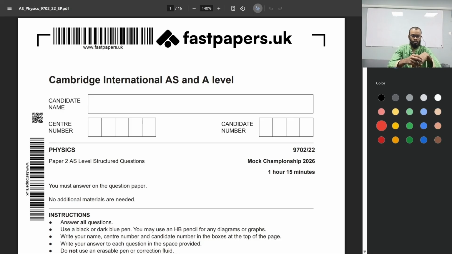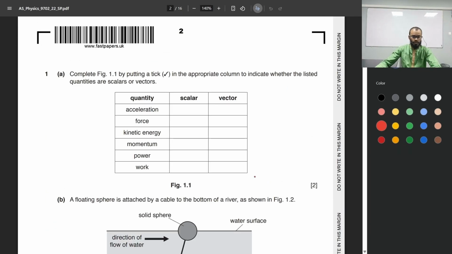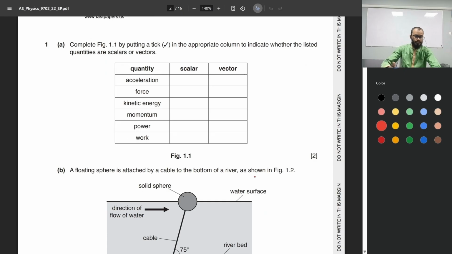AS level physics 9702 paper 22 of the Fastpapers mock championship 2026. Okay, so let's start off with the first question.